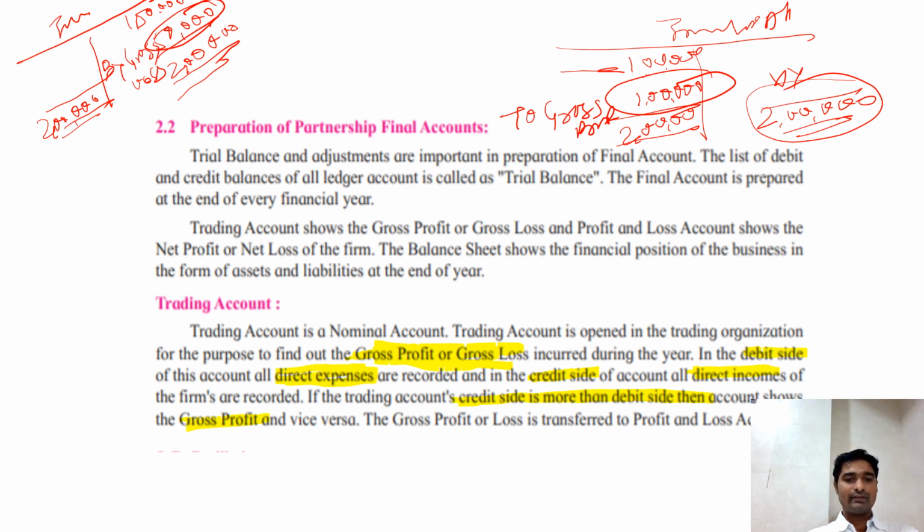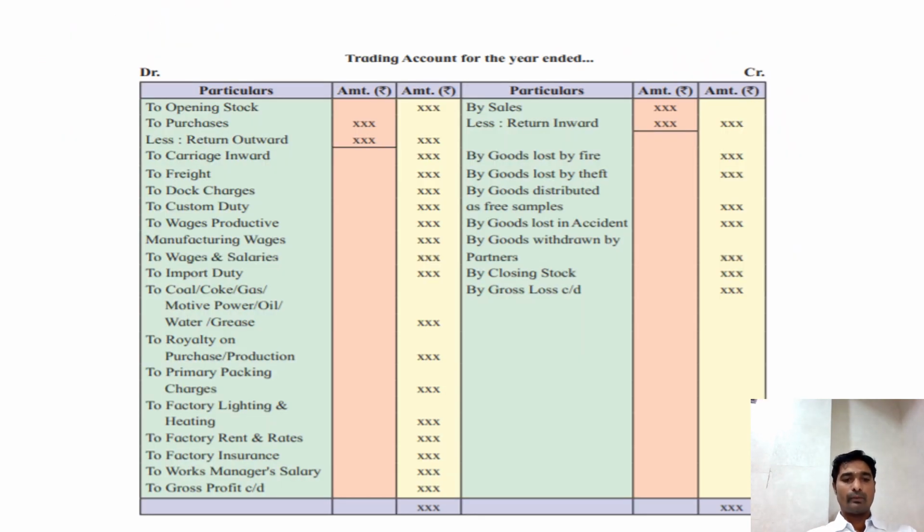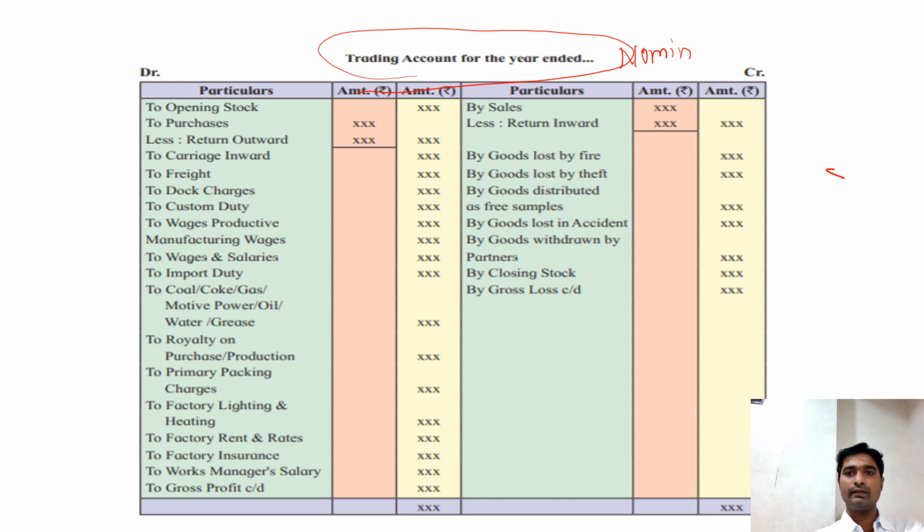And after this, gross profit or gross loss is next transferred to the profit and loss account. So this is the format of your trading account. As I said, trading account is a type of nominal account, and it is also called a factory account.